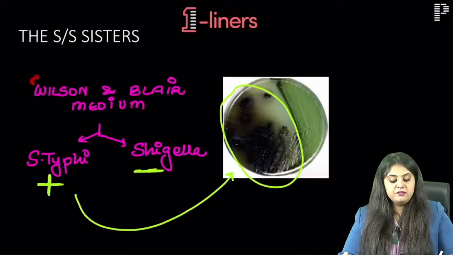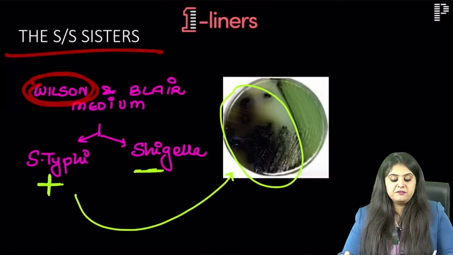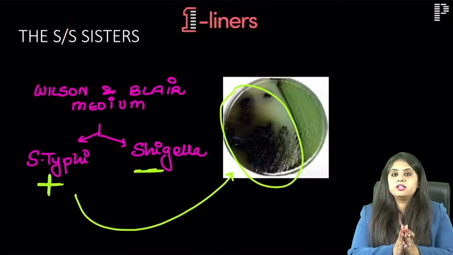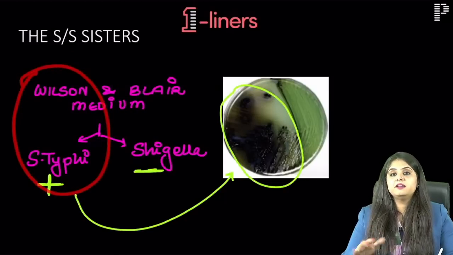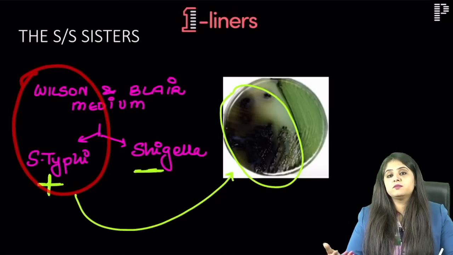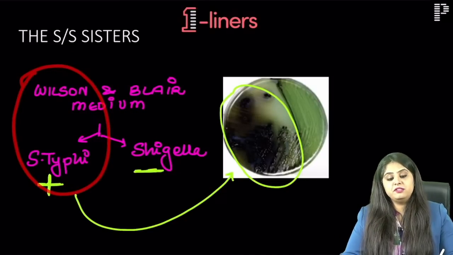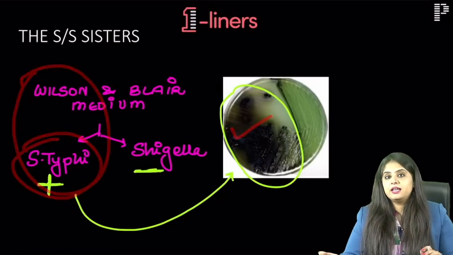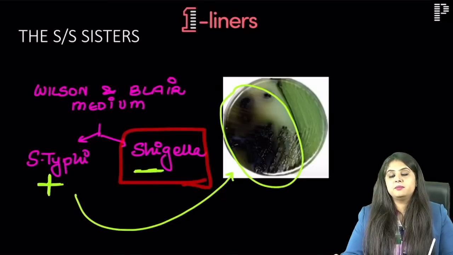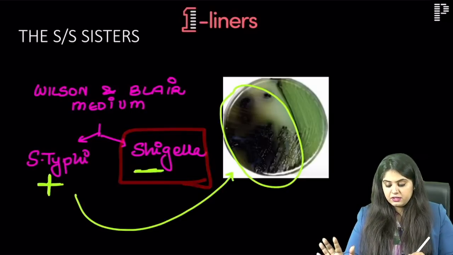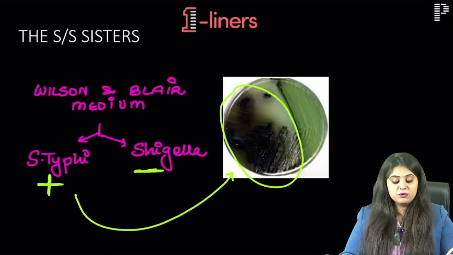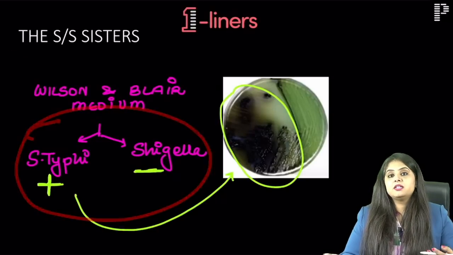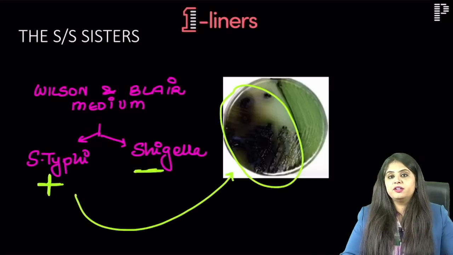We had learned that Wilson is that bad boy who has created a fight between the two sisters. Till now Salmonella Shigella had same culture media. Wilson is that boy, he has won a trophy. He has finally won which sister? He has won and got into a relationship with typhi. He has won the trophy of typhi. So Salmonella typhi will grow and Shigella will, feeling bad for Shigella, but never mind, Shigella will not grow. Shigella left alone. Wilson, good boy. कहाँ का good boy? This is very bad. He's created a fight between her. He's good boy that at least he did not double date. But two time नहीं करा, that was good boy. If you want to see the positive in every bad thing, then okay, fine.